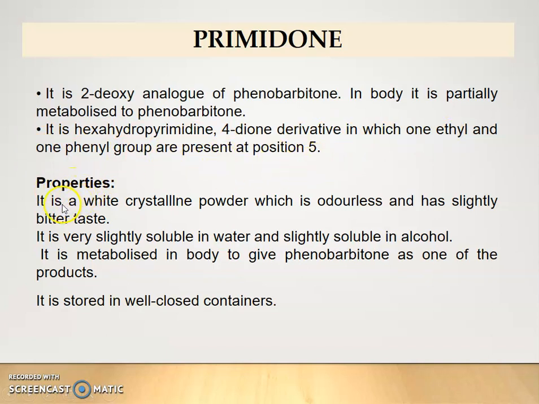Physical property: it is a white crystalline powder which is odorless and has a slight bitter taste. It is very slightly soluble in water and slightly soluble in alcohol. It is metabolized in the body to give phenobarbital as one of the products. Storage and stability: it is stored in a well-closed container.